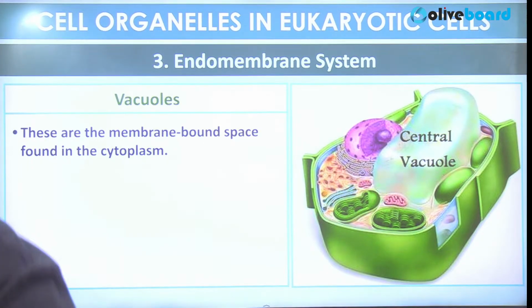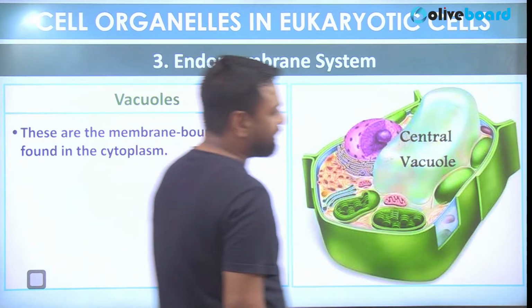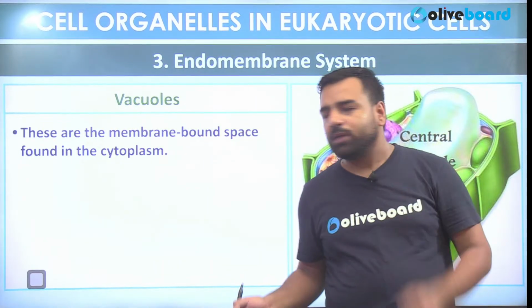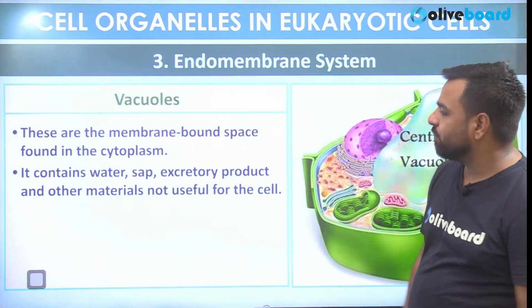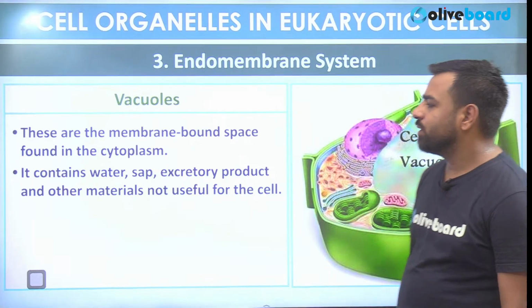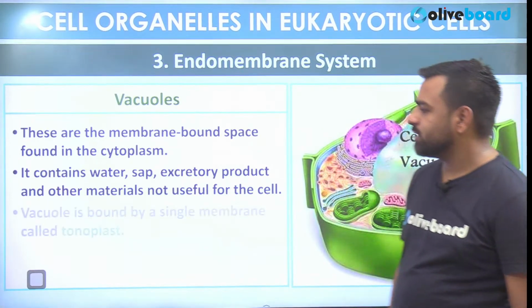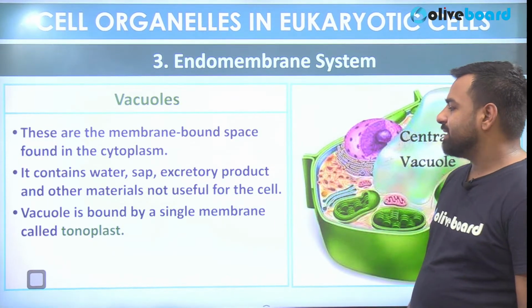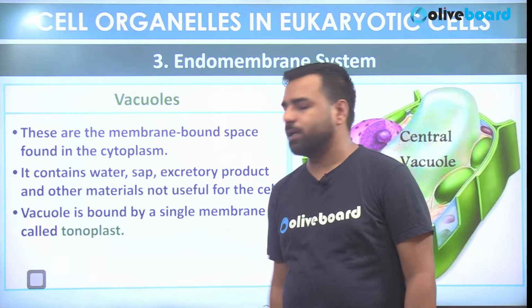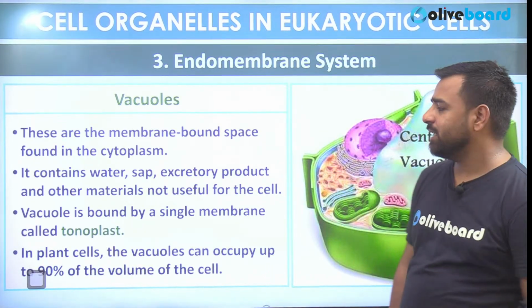Okay, so vacuoles are found in both the parts. So these are membrane bound space found in the cytoplasm. They are linked with the storage and all. So they contain water, sap, exudative products, and other materials that are not useful for the cell. Vacuole is bound by a single membrane that is known as tonoplast. And yes, it's present in both animal and plant cells.